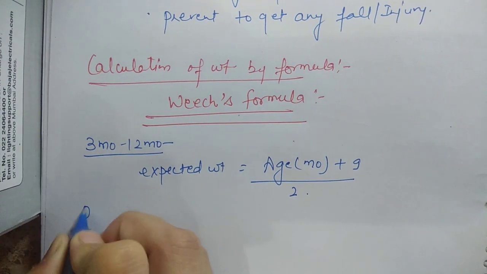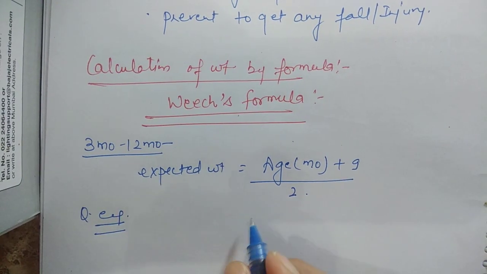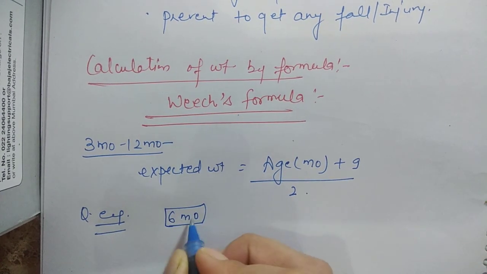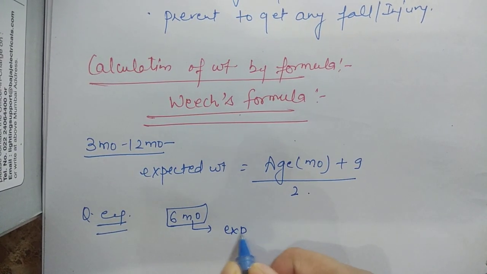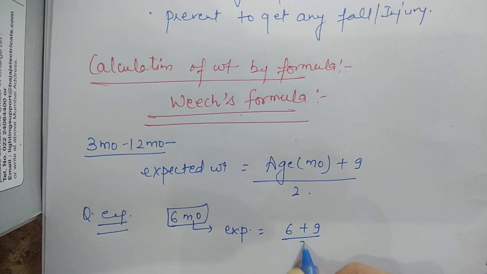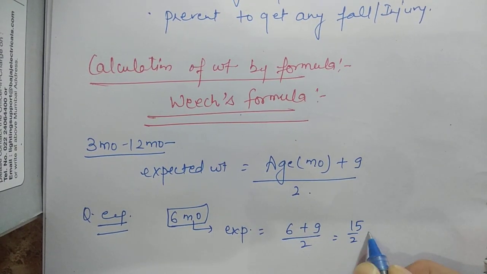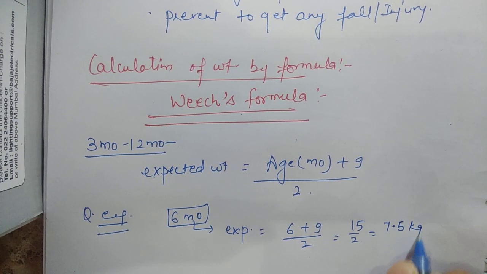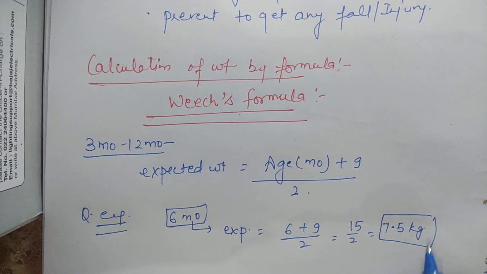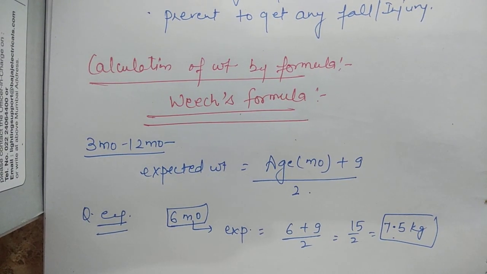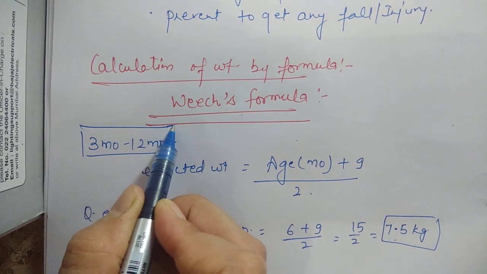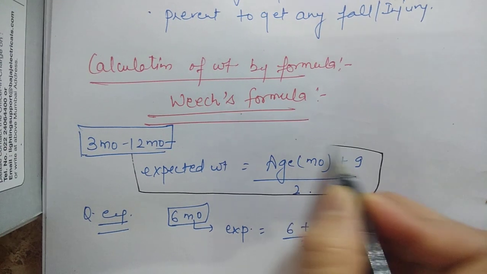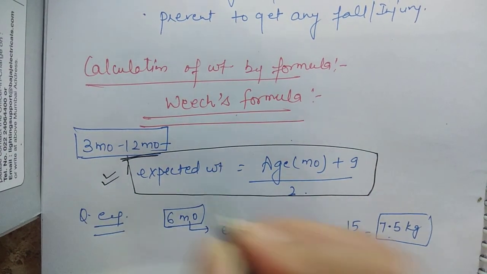For example, the age of the child is 6 months. Now you have to calculate the expected weight. The expected weight will be 6 plus 9 divided by 2. That is 15 by 2, that is 7.5 kg. So at the age of 6 months, the weight will be 7.5 kg. If you know only the age, for 3 months to 12 months, expected weight is age in months plus 9 divided by 2.